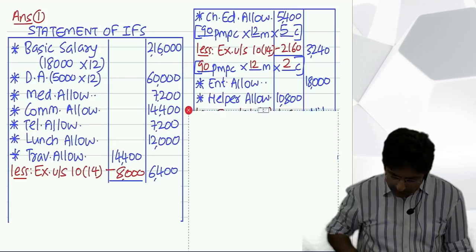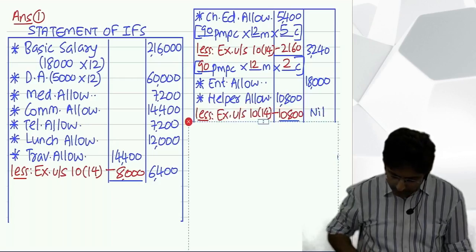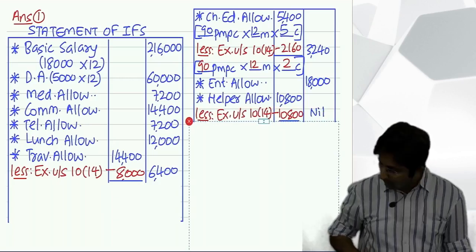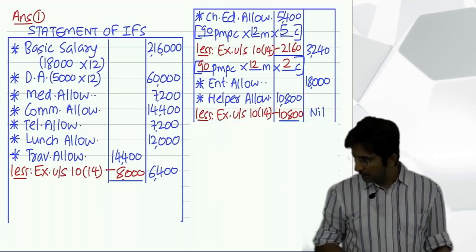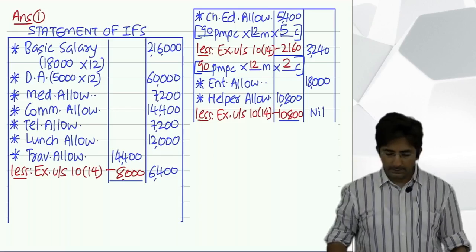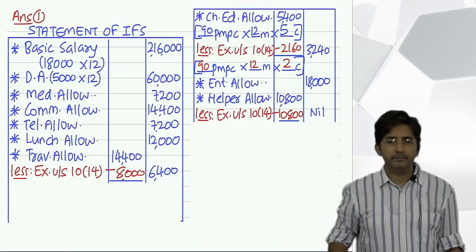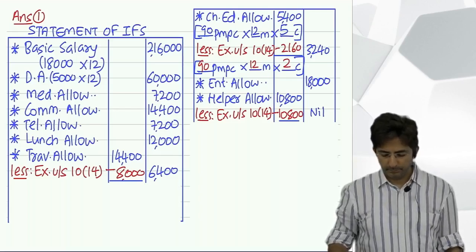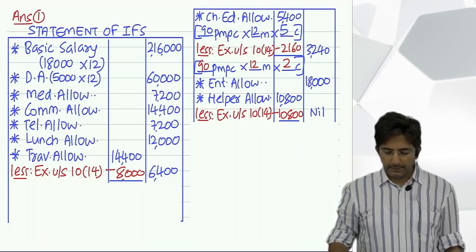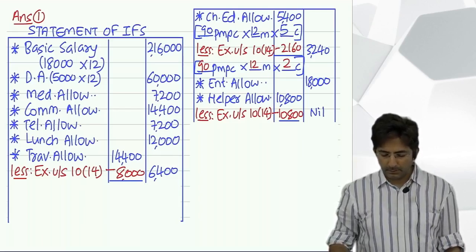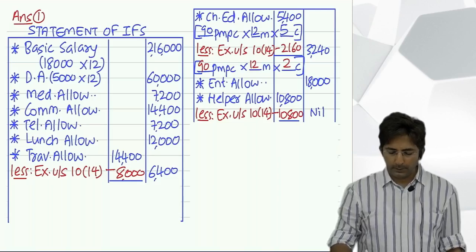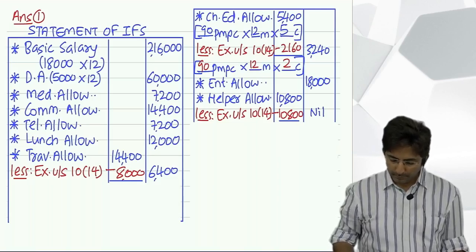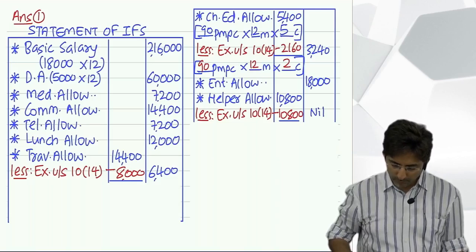So see, first I have written helper allowance in the inner column, 10,800, and then less exempt under section 10(14), you return the full amount.